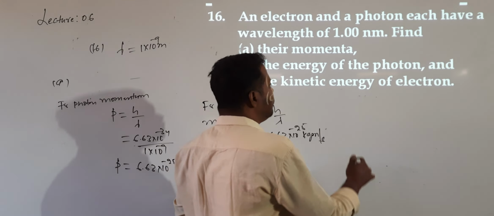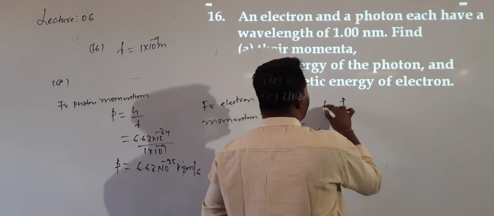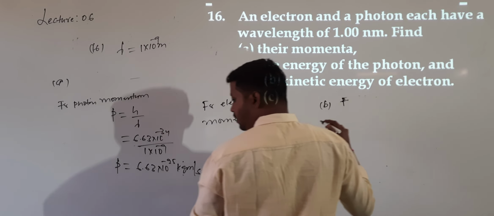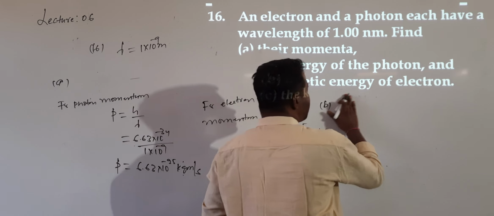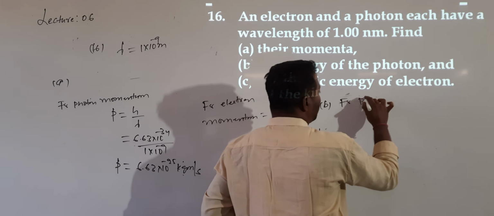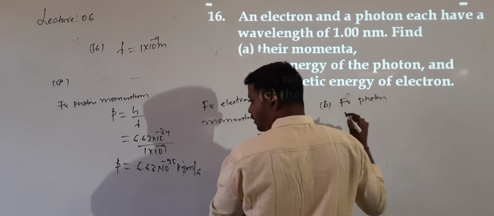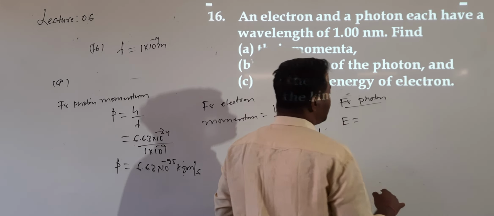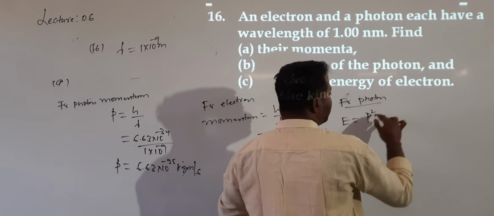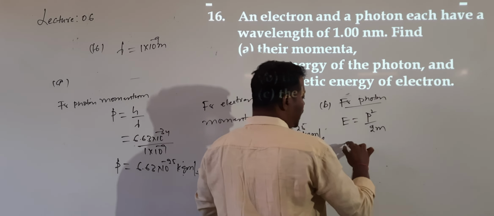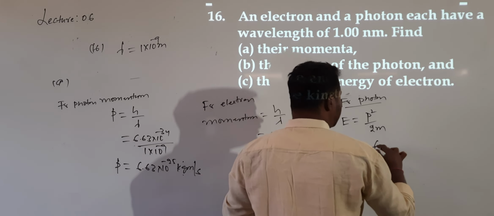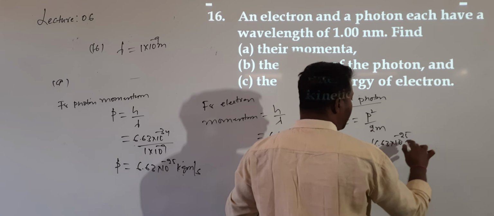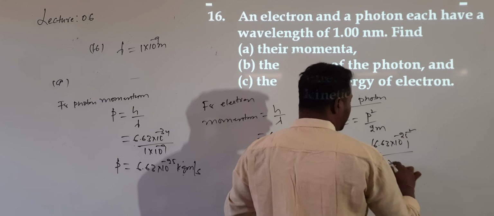After calculating momentum, now I want to calculate part B for the photon. So what is the value I will get here? Energy E is equal to P square by 2m. So E value, P value 6.63 into 10 power minus 25 whole square by 2 into mass.